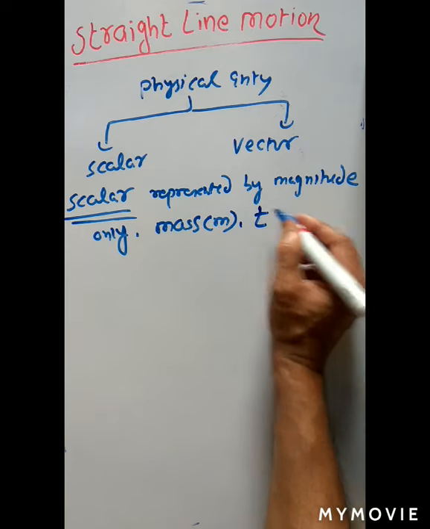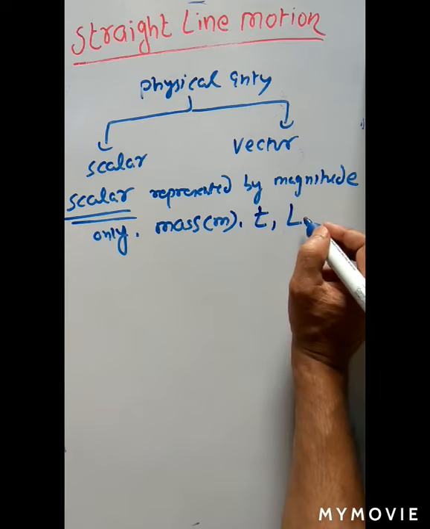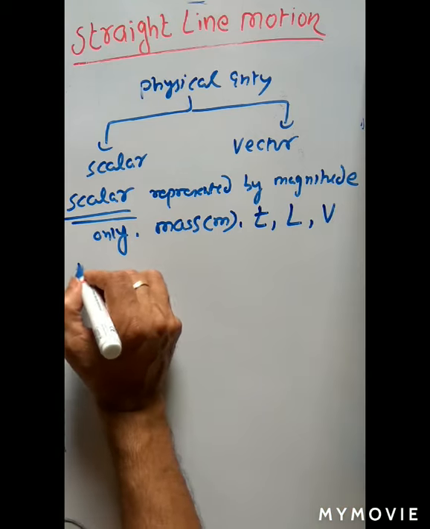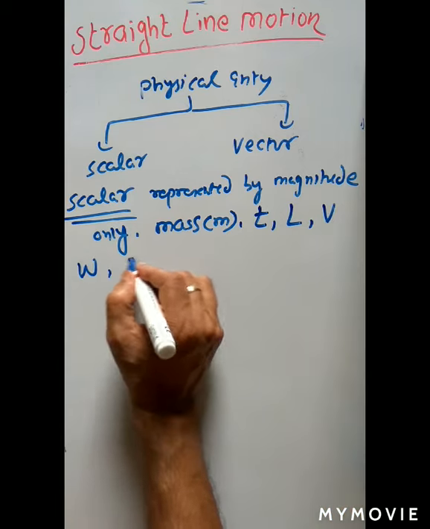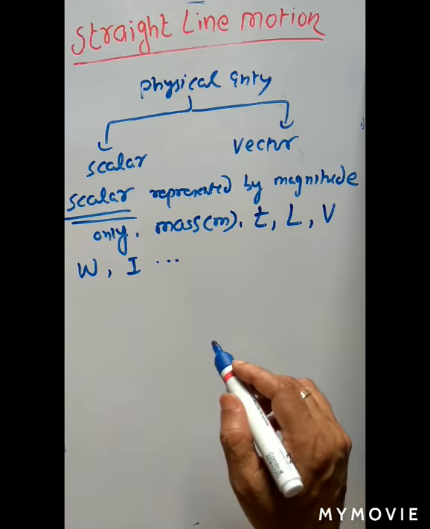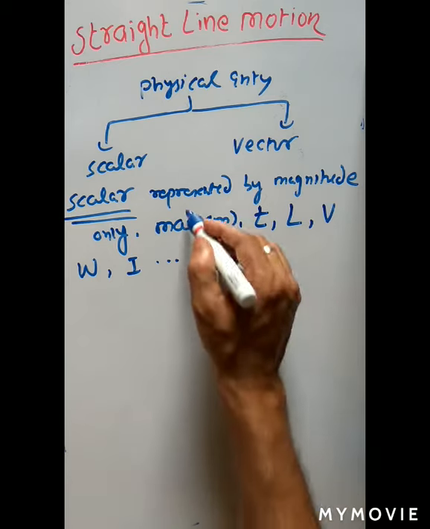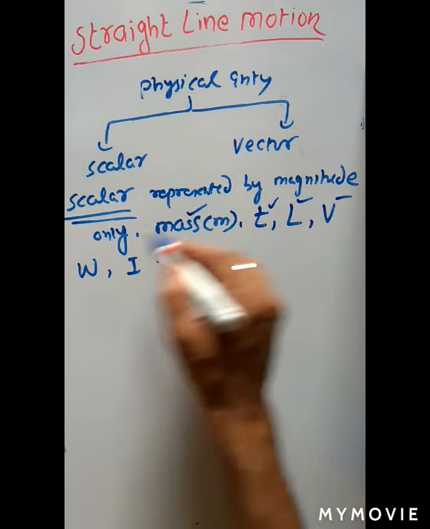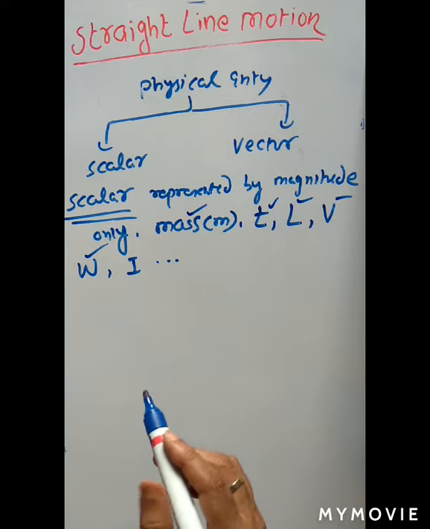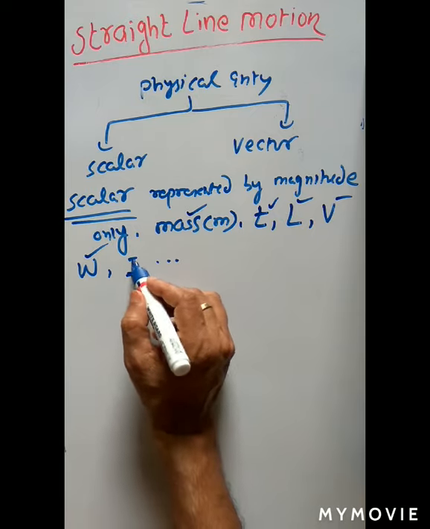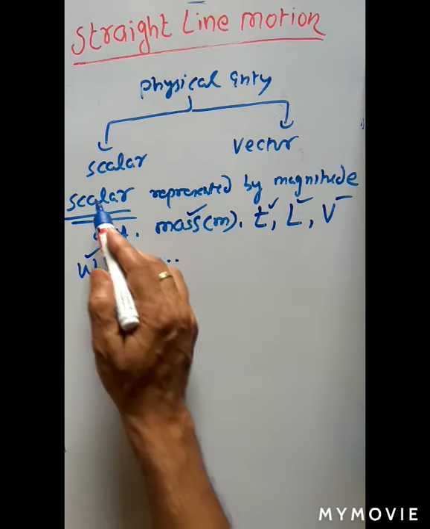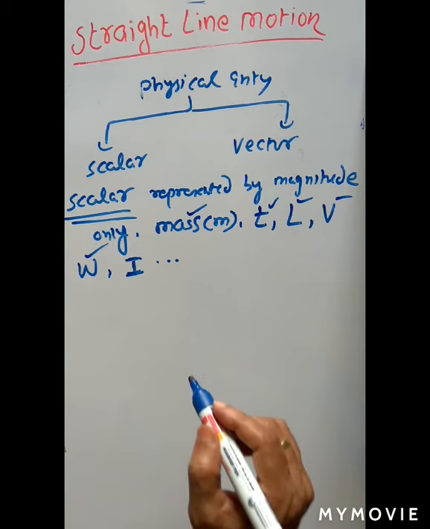Similarly, time, length or distance, speed, work, current, all are scalar quantities. Now the question comes, mass, length, time, speed, work are all called scalar. But current, we know current has direction and magnitude. So why is it called scalar quantity?